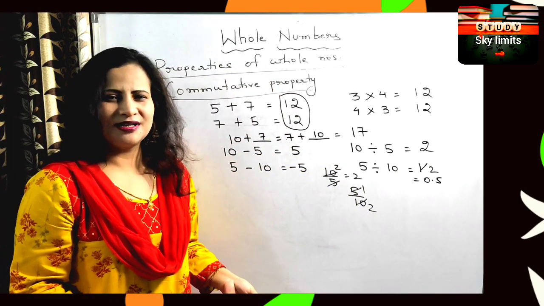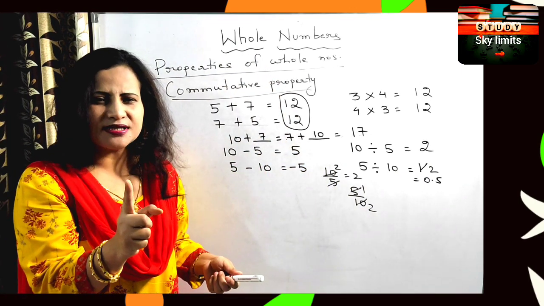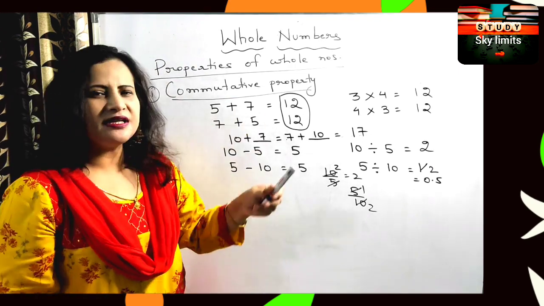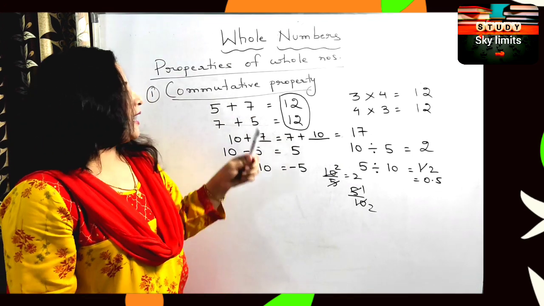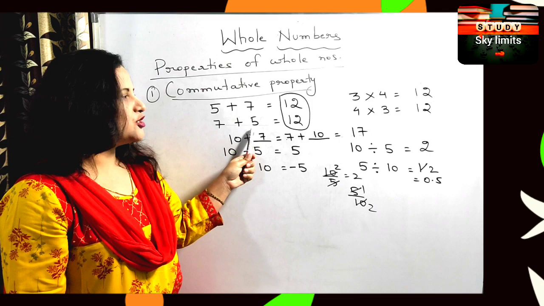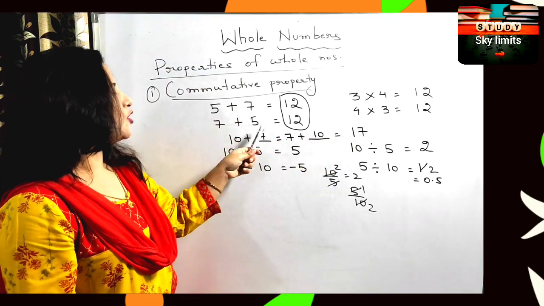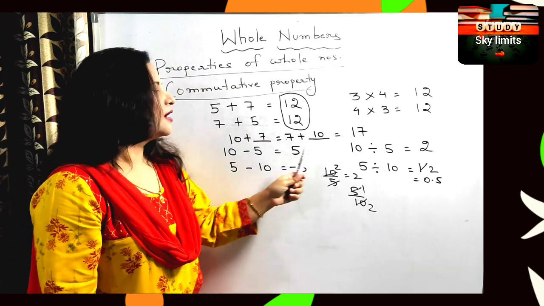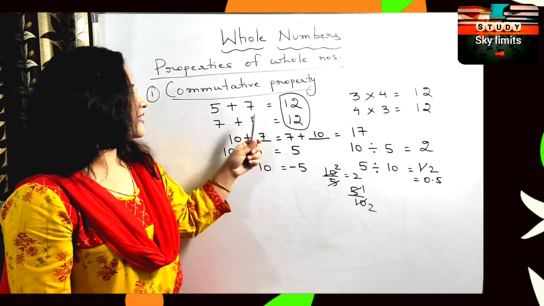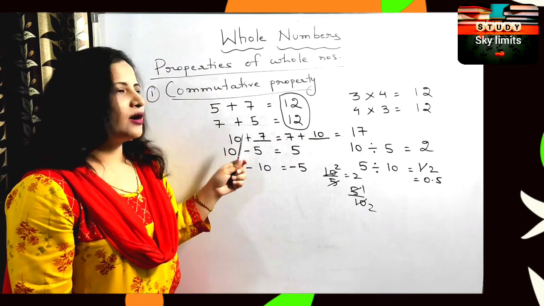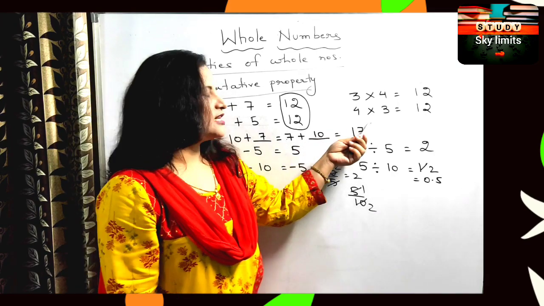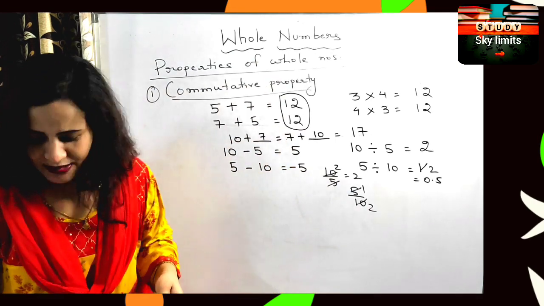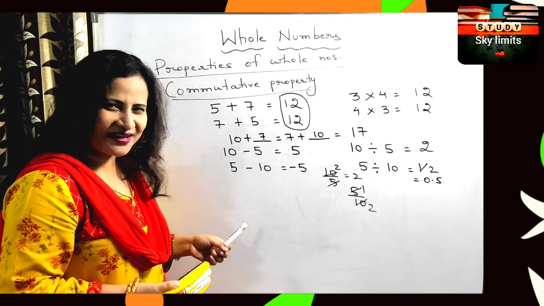Half is a fraction. That means the first thing that you have to understand today is, commutative property means changing the order of the digits. Commutative property holds good for addition as well as multiplication. That means even if you change the order of the digits, the answer is not affected. But it doesn't hold good for subtraction and division. In the case of addition, it is called commutative property of addition, and in case of multiplication, commutative property of multiplication. Okay, now let's come to the next topic. I think the idea is very clear.